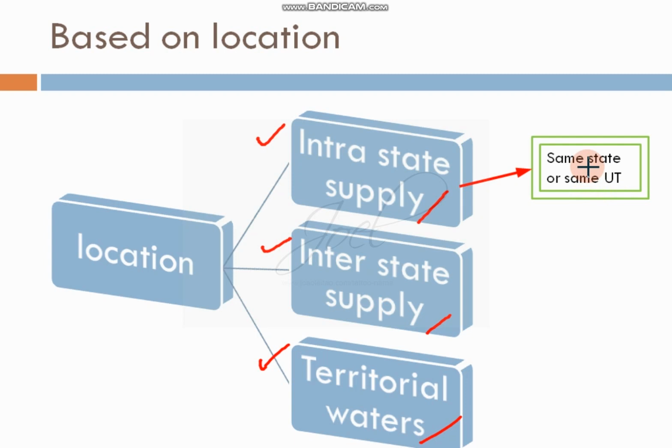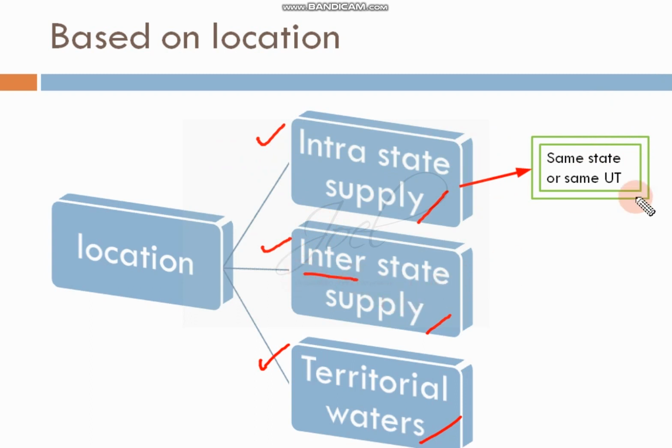Or we are located in Mangalore and ordering a product from Bangalore. That means it is in one state, that is Karnataka. That is called intrastate supply, that means within the state. So that is the first type.